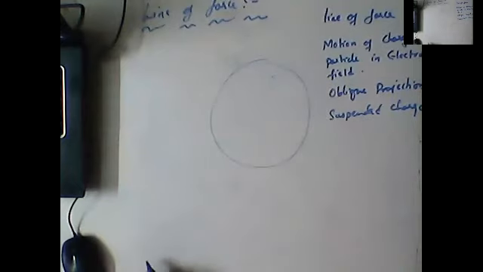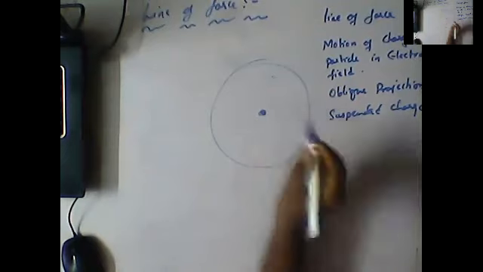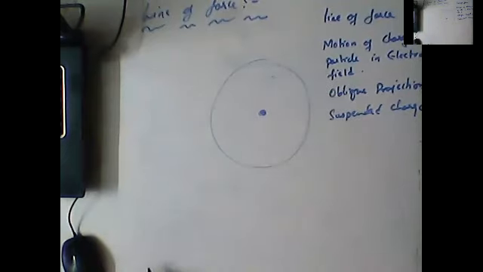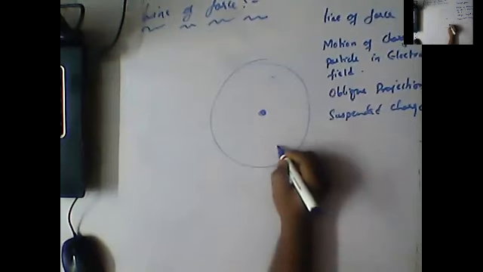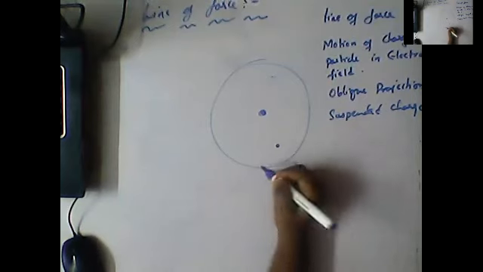Okay, guys, once again, for your better understanding, I'm going to draw it somewhat bigger. So here you need to observe. This is our charged particle. It will spread the electric field throughout the surface. Now I just kept a test charge at this particular point.